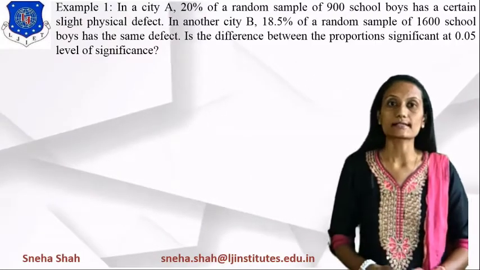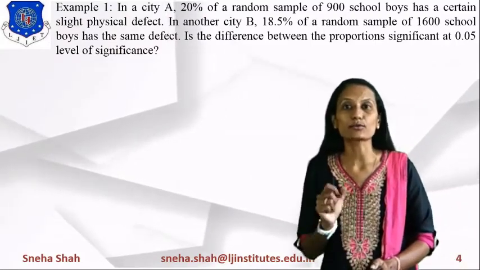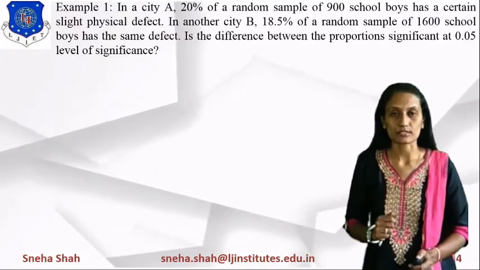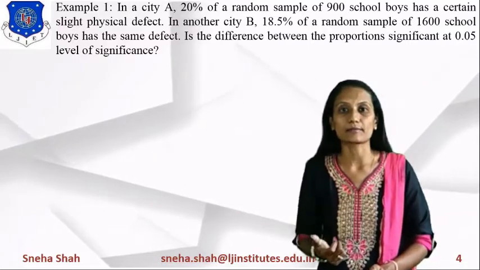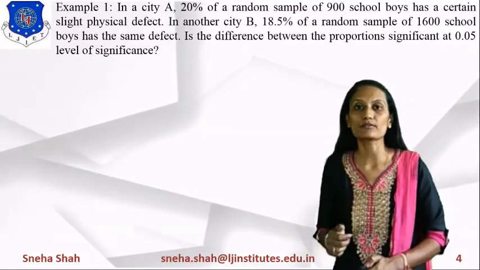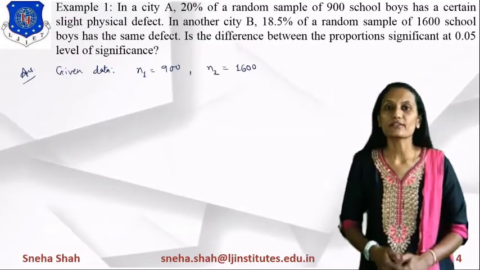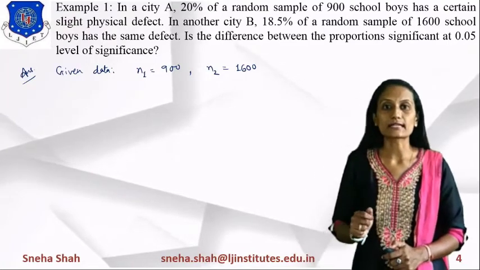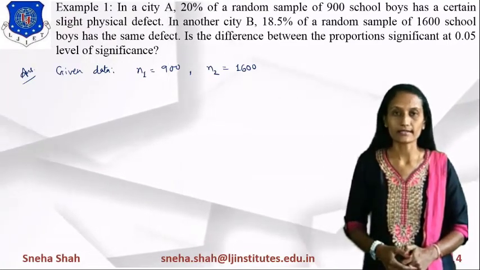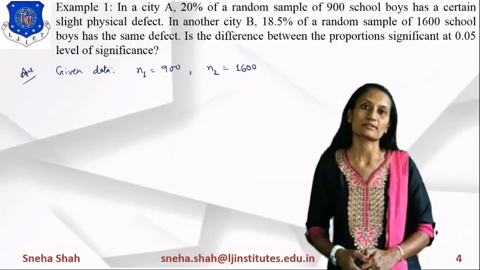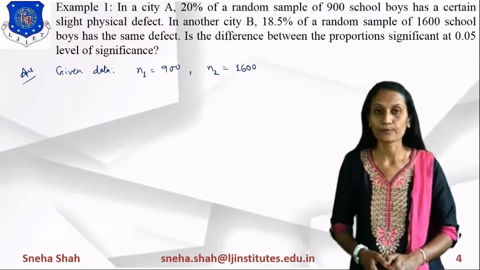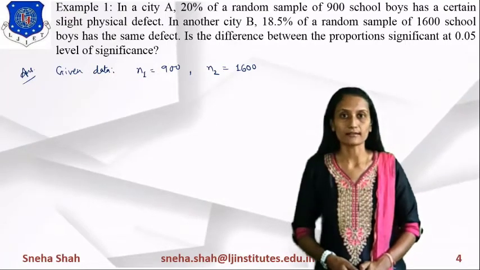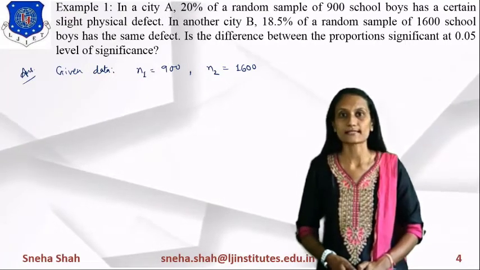So how do we solve this example? In this you can see that there are two cities, right? So for two cities there will be two proportions. So we will solve this example by using this method. First of all, which data is given to you? The first thing given is the total number of samples. For the first city, the total number of samples is 900, and for the second city, the total number of samples is 1600. So, considering this, the value of n1 equals 900 and the value of n2 equals 1600.